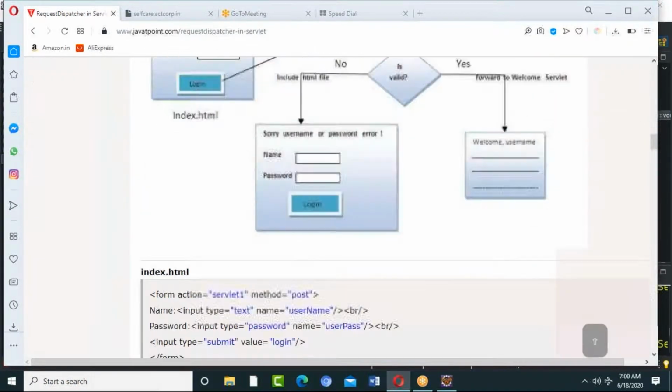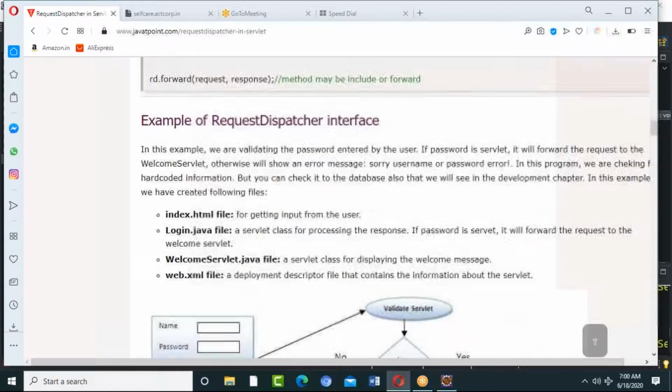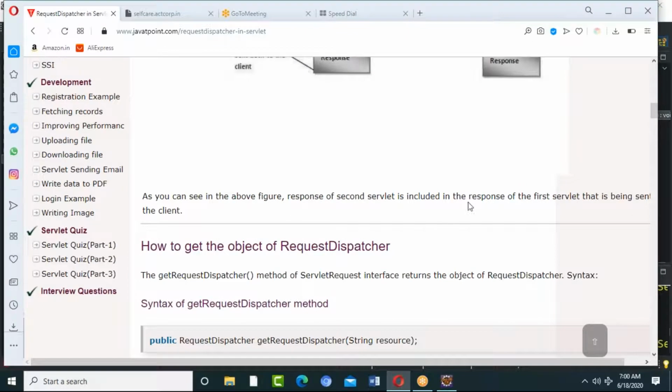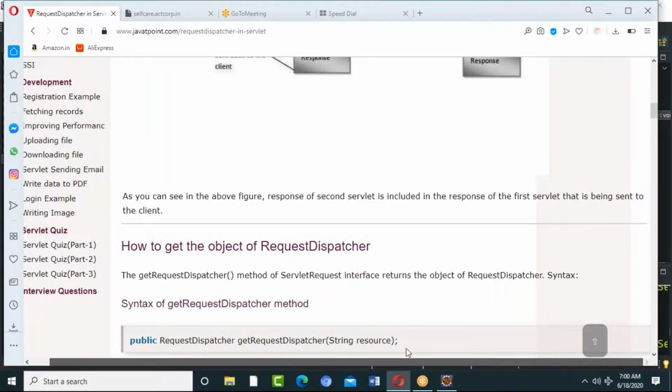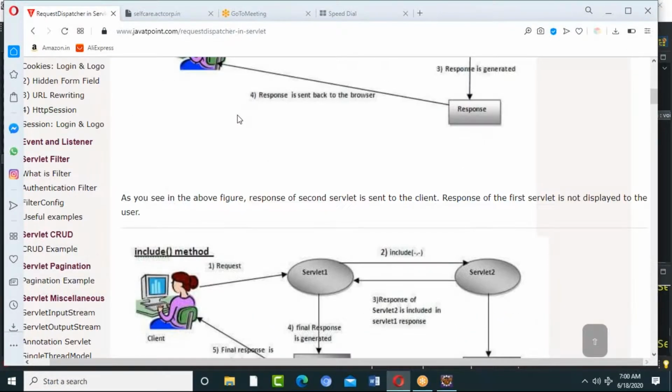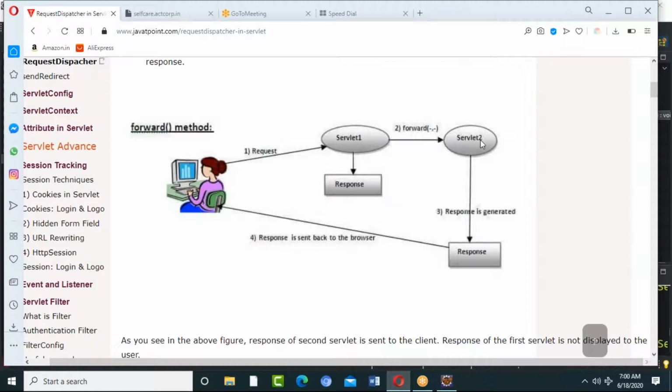As you can see in the above figure, the response of the second servlet is included in the response of the first servlet that is being sent to the client. So the second servlet's response, we are going to add to the first servlet only. That's the difference between include and forward. In forward, the generated response directly goes back to the client from servlet 2.